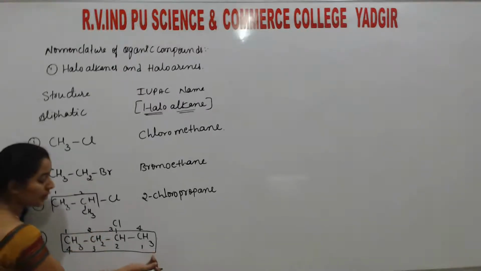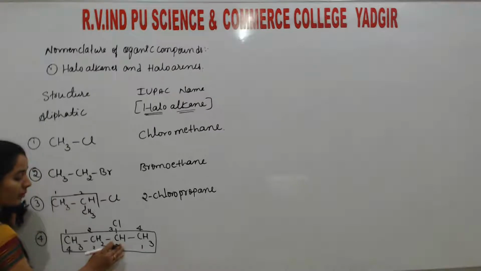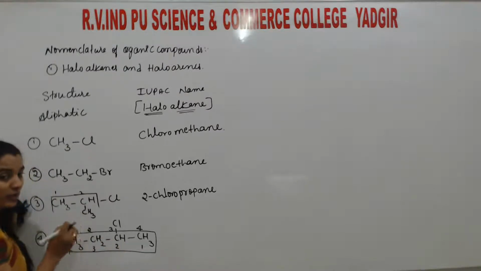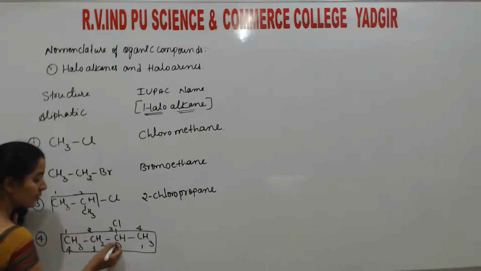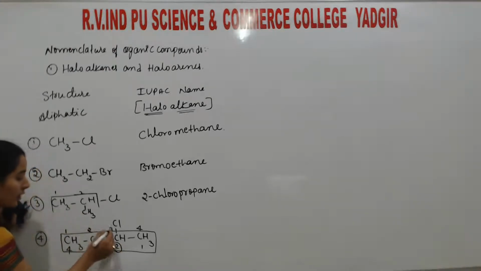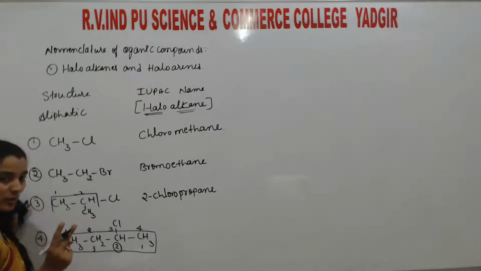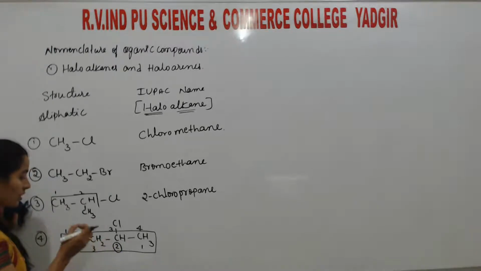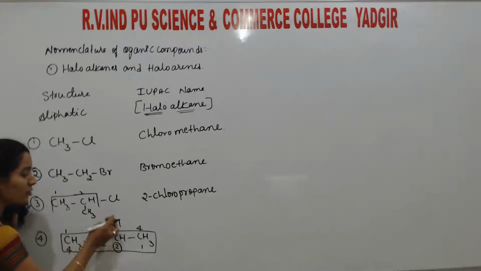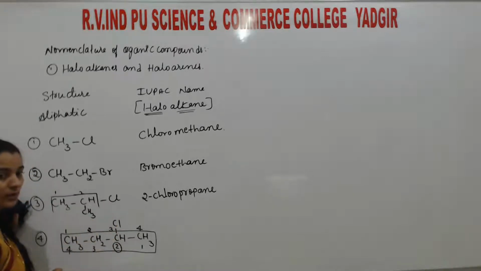When we number from right to left, this carbon is assigned number 2. So the main thing we need to consider is to check the smaller value. Among 3 and 4, 2 is the smaller value. So we need to number the parent chain in such a way that the substituted atom gets the minimum value.